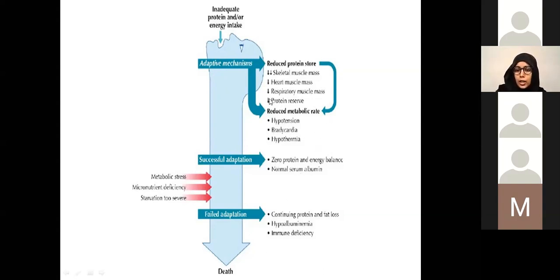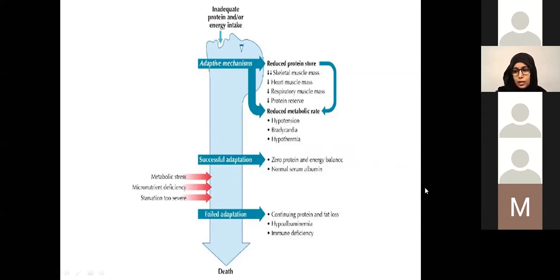The body adapts by reducing the metabolic rate so that their demand and needs are reduced, and they go into a neutral state where they match their low intake with their slow metabolic rate. This is called a successful adaptation, where there is zero protein and energy balance.